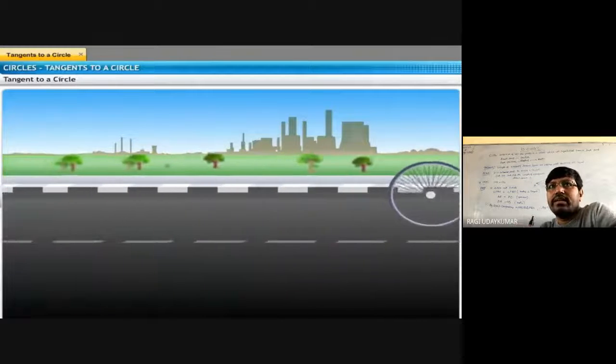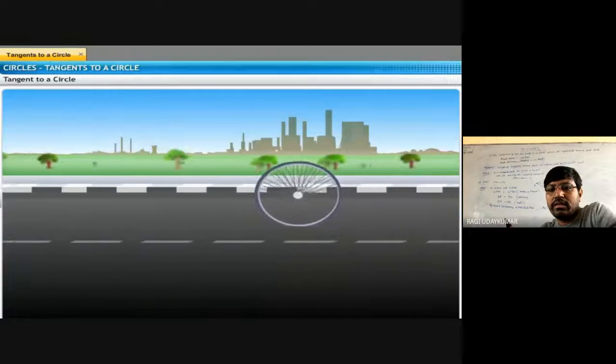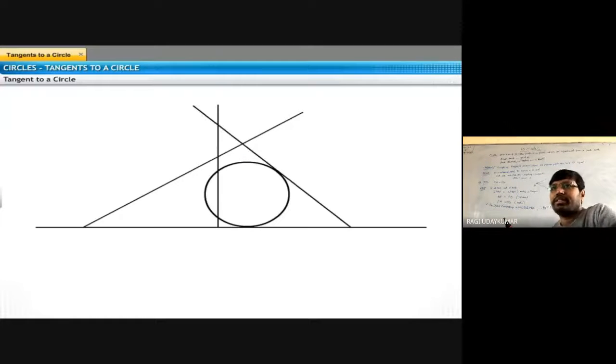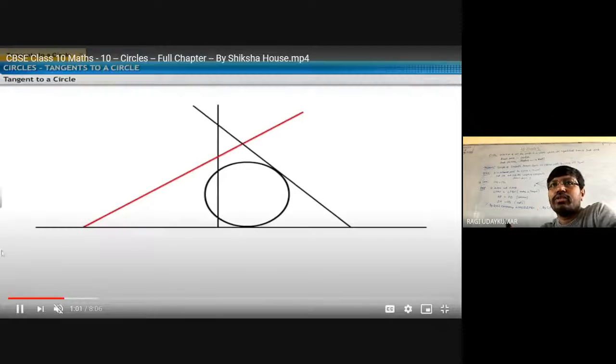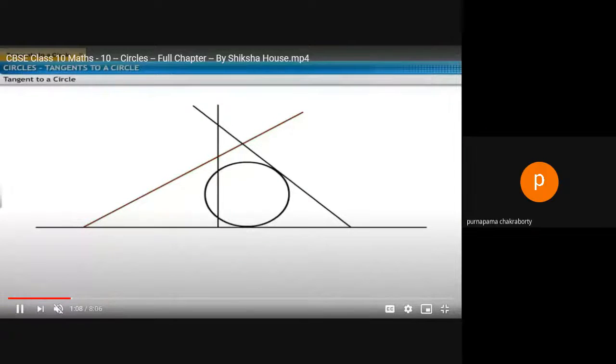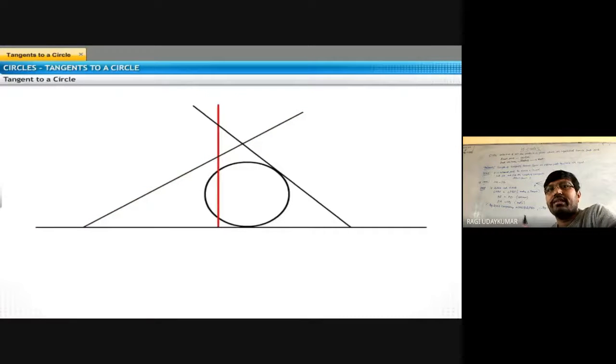So when you see here, this is a circular shaped object, a cycle wheel. Whenever the cycle moves on the road, the road will act as a tangent. So like this, whenever lines are drawn, which are the tangents here? This red color one is not a tangent. Okay, did you understand? Yes, sir, it is not a tangent. And this one is also not a tangent.